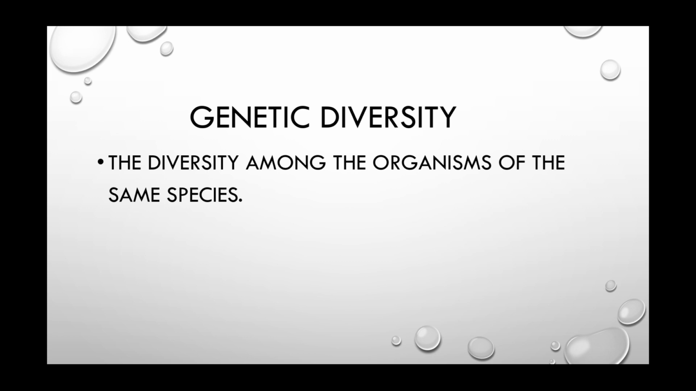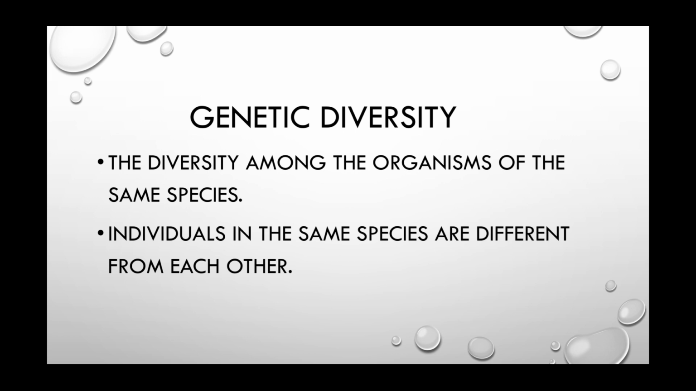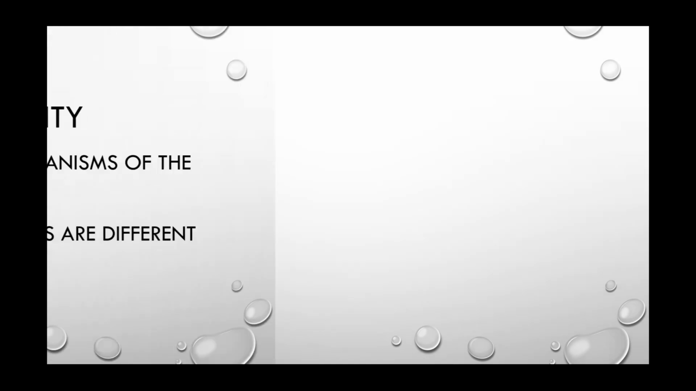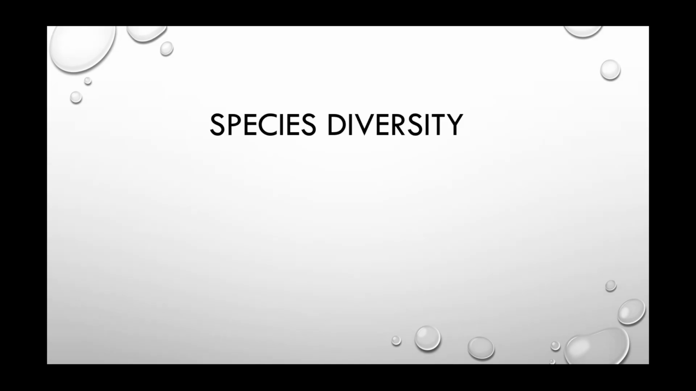Okay? We can observe in any species, either animal or plant, no two individuals are exactly alike. That is, individuals in the same species are different from each other. The reason is genetic diversity. Clear? Okay. Now let us move to the next point, that is species diversity.